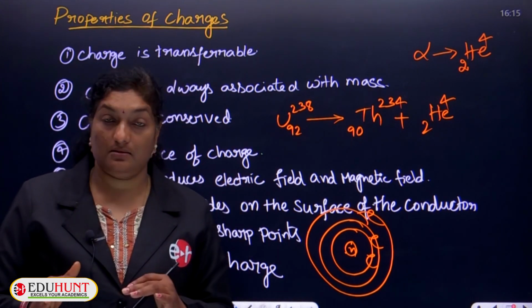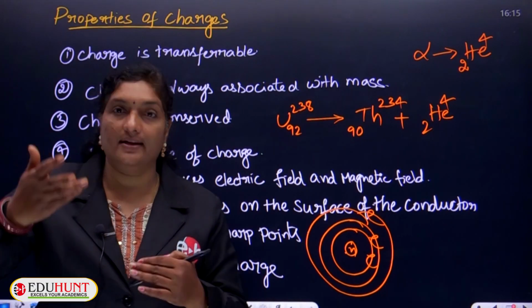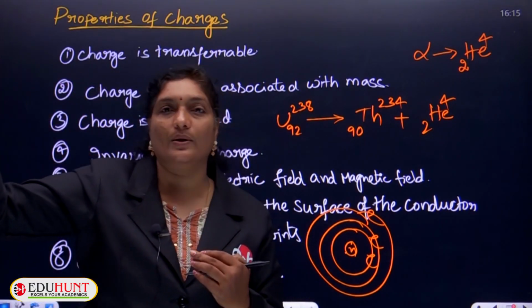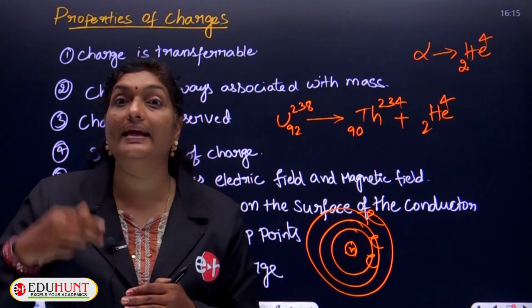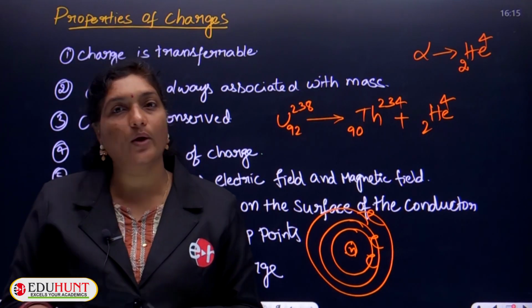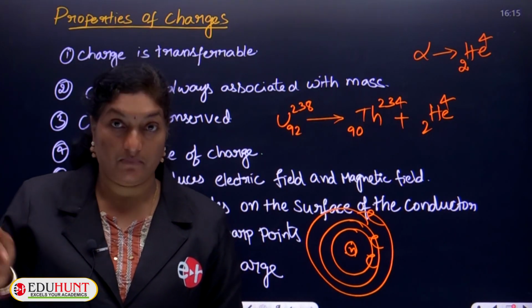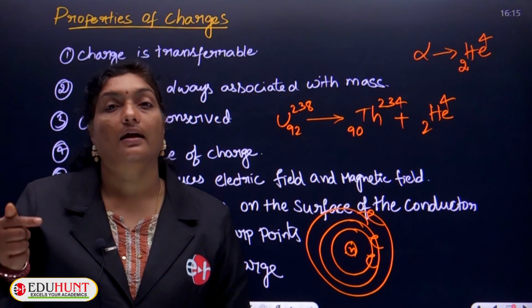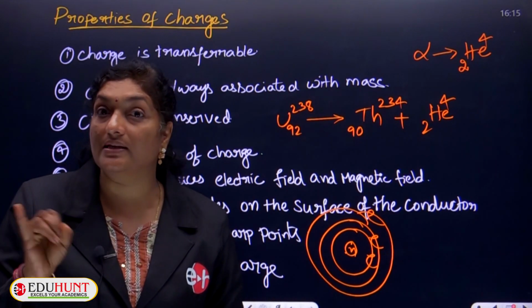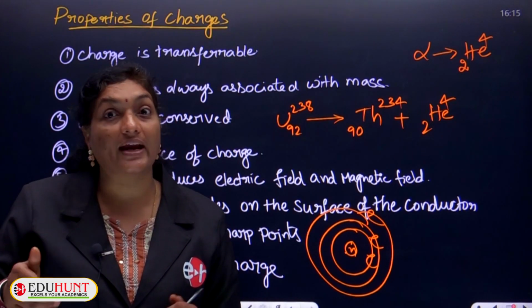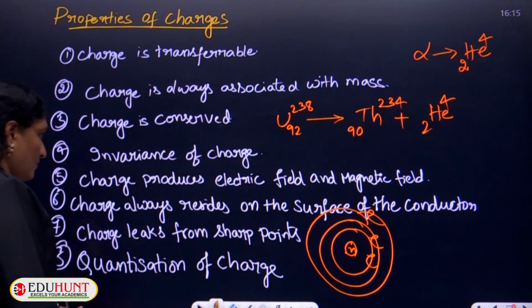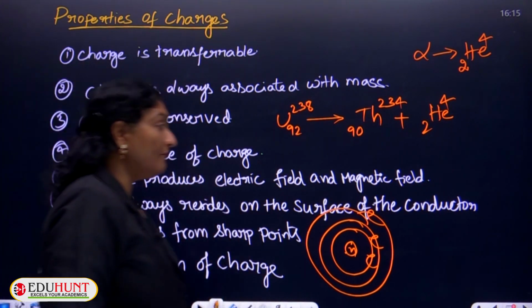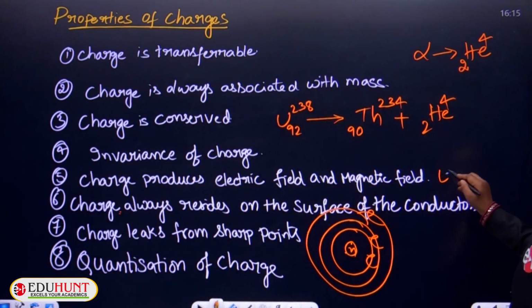But whenever these charges are accelerating, if their velocity increases gradually, then along with electric field and magnetic field, they also radiate some energy. Constant velocity, no energy is radiated. Whereas when the charges are in accelerated motion, along with electric field and magnetic field, they also radiate energy in the form of electromagnetic waves. What are they, children? In the form of electromagnetic waves.